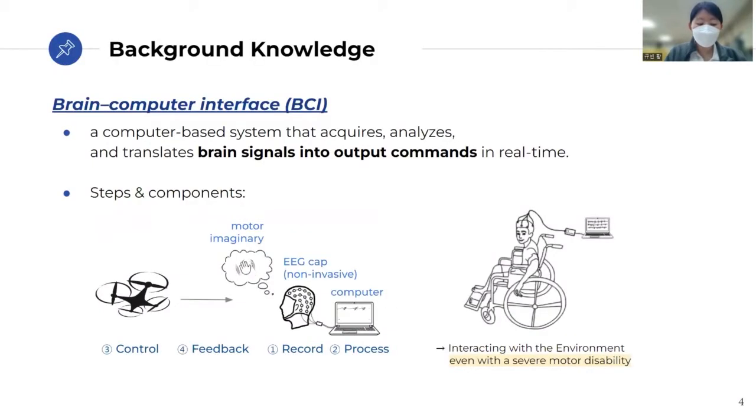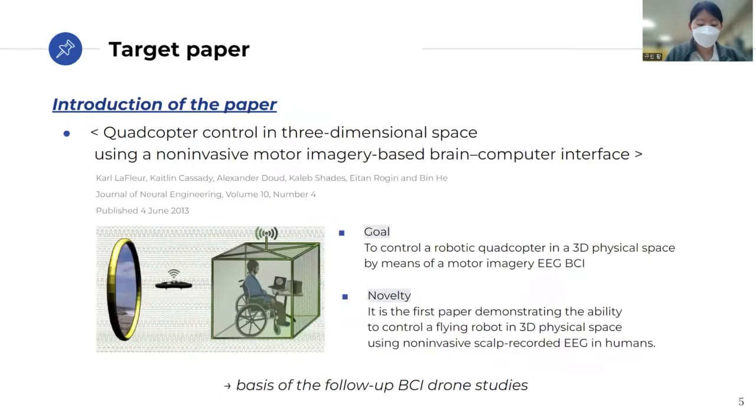BCI is a computer-based system that acquires, analyzes, and translates brain signals into output commands in real time. With BCI-based robots, even people with severe motor disabilities can interact with the environment.